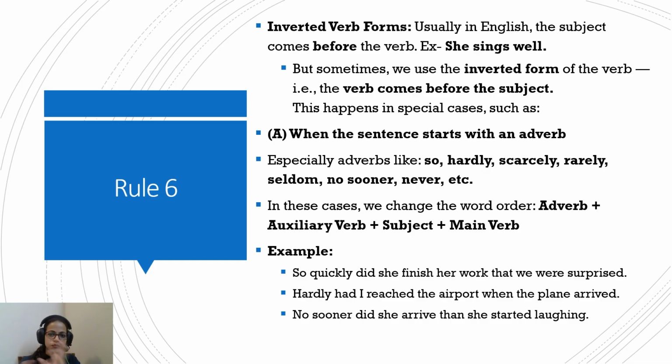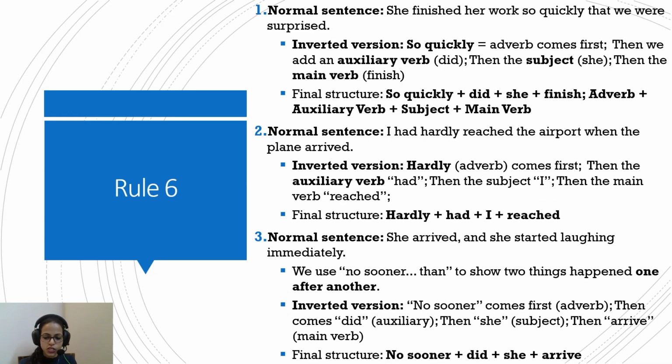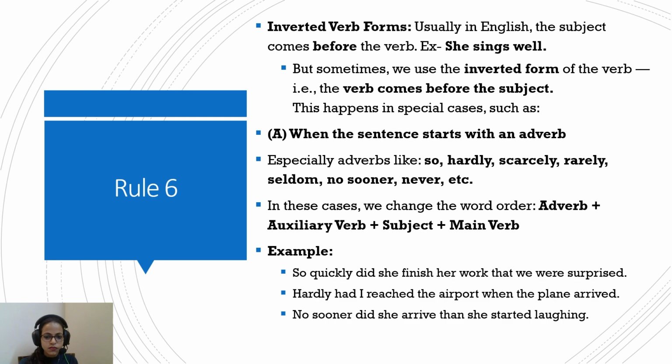So you see here the verb form has been inverted. We see that the verb is coming before the subject, main subject. Okay, because the starting is with an adverb. So this is all it is. Okay, just inverted verb form itself is quite simple to understand, that it is just inversion of what the normal is.